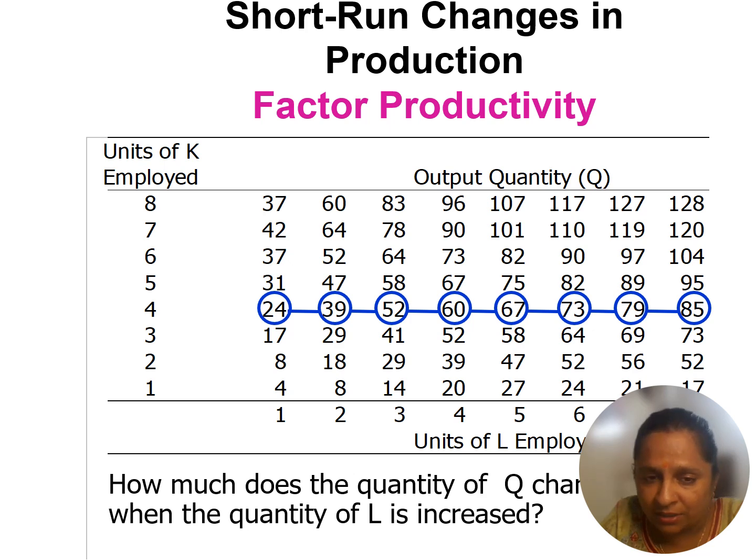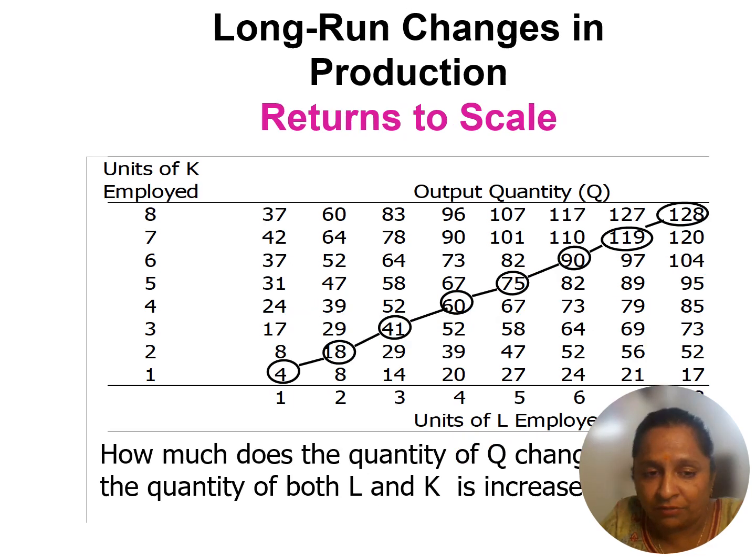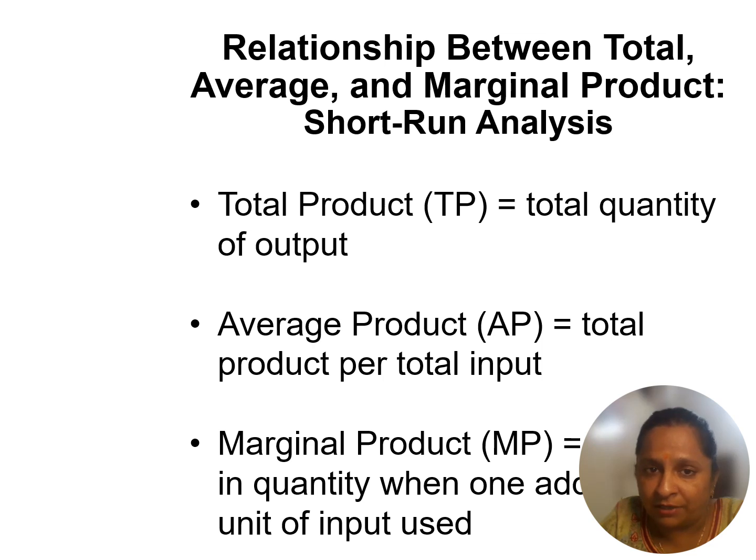So when I employ more labor and capital, these are the changes in quantity, the output quantity. In the diagram given, total labor is increasing 4, 18, 41, 16, 75, and we are hiring more labor.